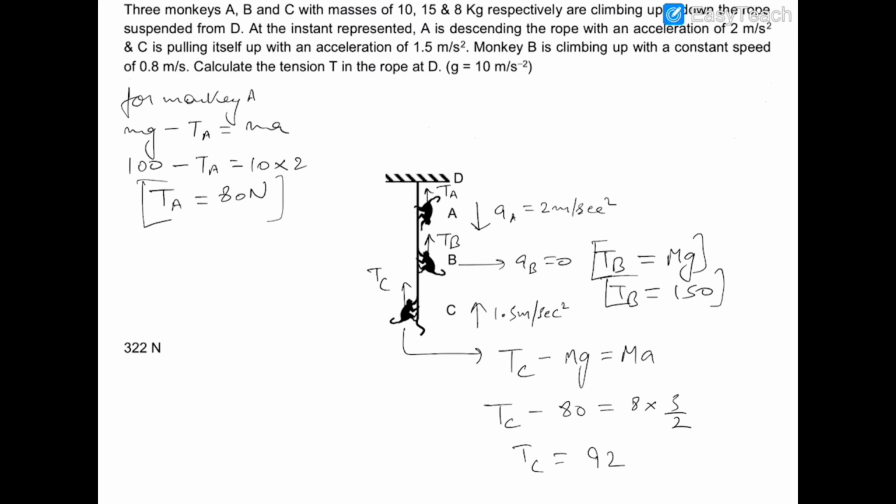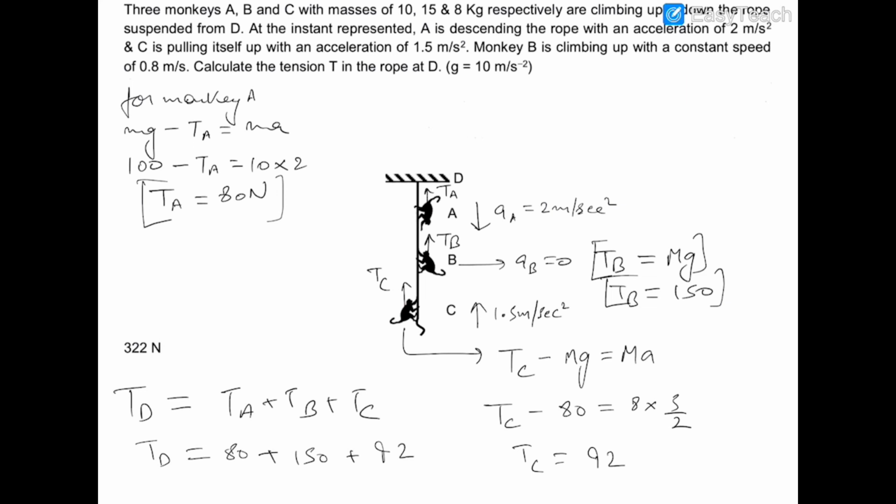Now the tension at D. The tension at D will be the sum of the tensions TA plus TB plus TC, and therefore the tension at D will be 80 plus 150 plus 92.